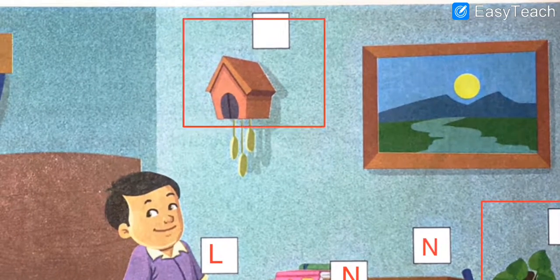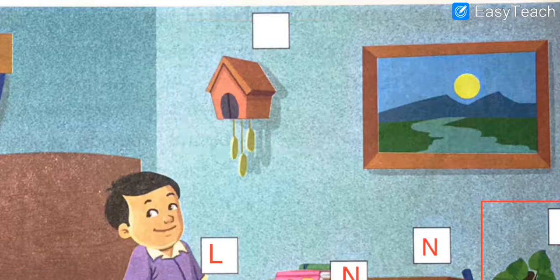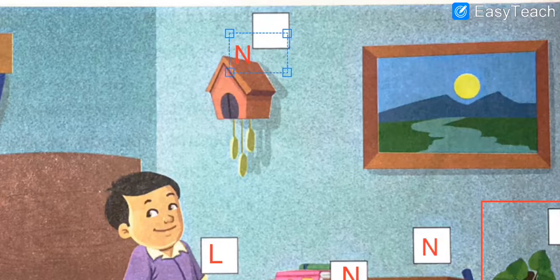If you can see that there is a wall clock. Sometimes, see, different designs are there. Sometimes birds come out from the wall clock if it's 12 o'clock or somewhere. So anyways, in short, this is a wall clock. Now can you say it breathes, eats the food, reproduces? No, obviously no. So the wall clock is also, yes, non-living thing. So we will write N here.